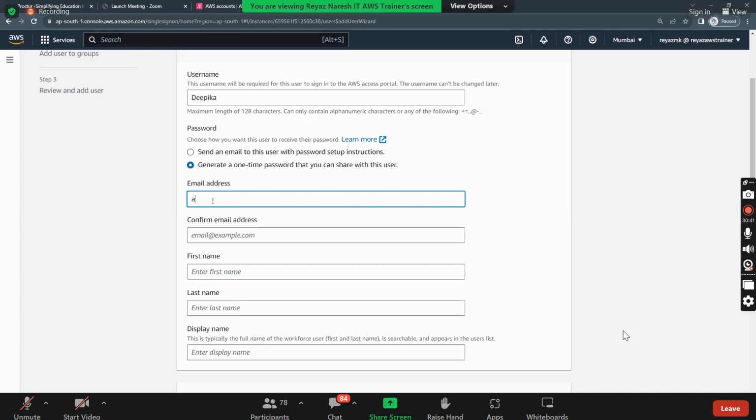No, not required. Who is Deepika, by the way? Raise your hand. I see. Okay, so I'll just put some random gmail.com, otherwise you will get so many emails.